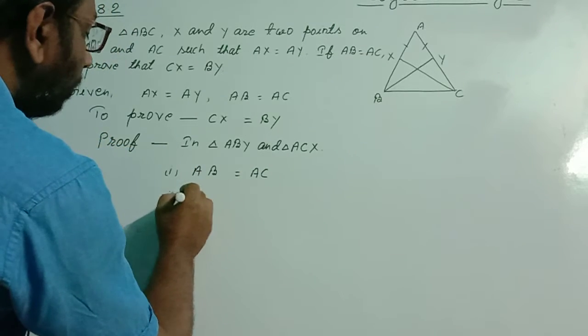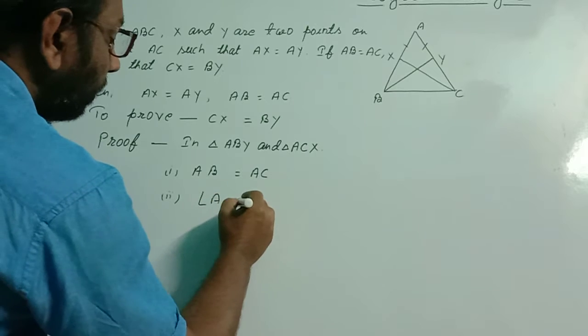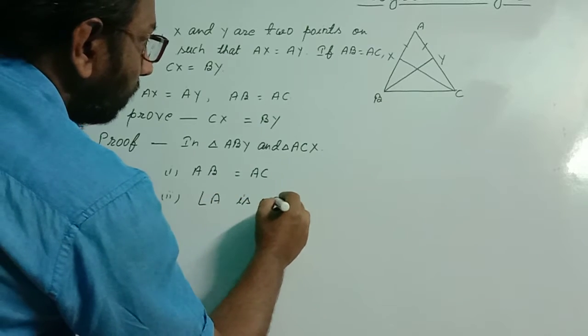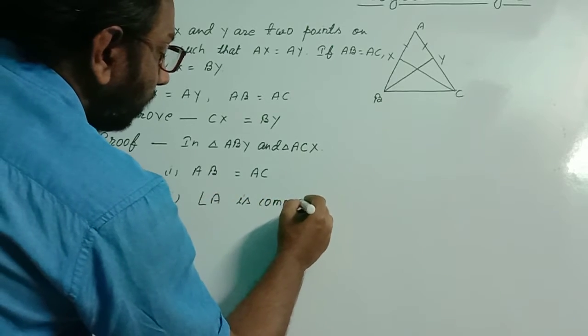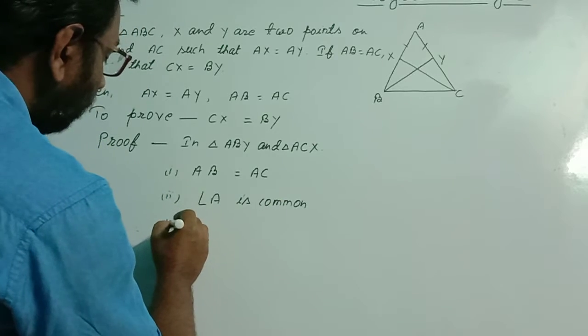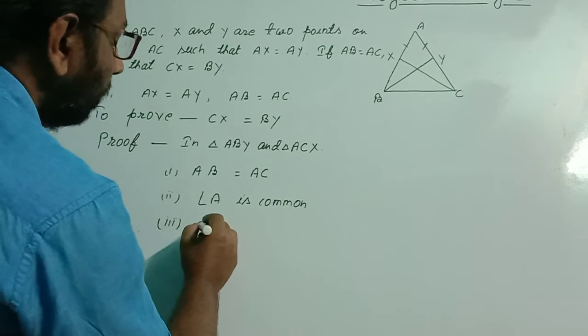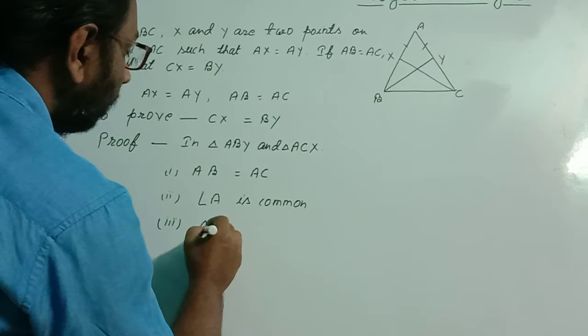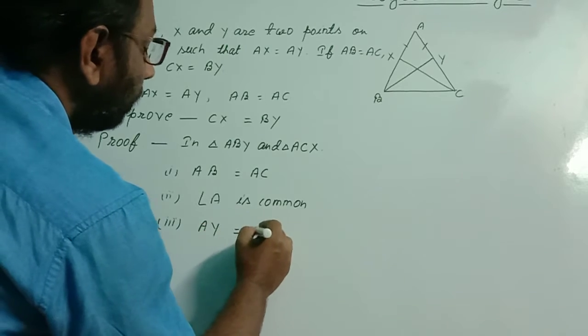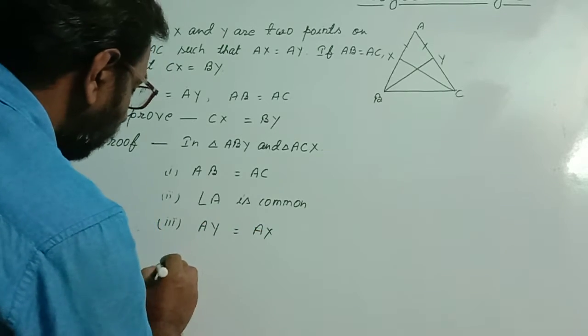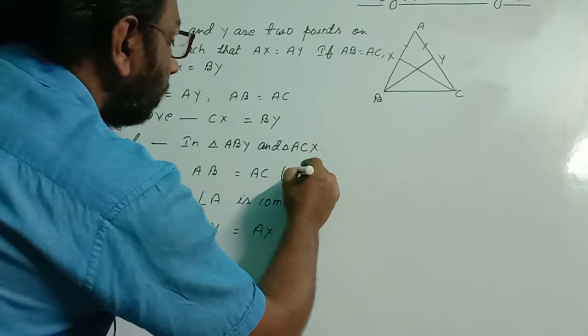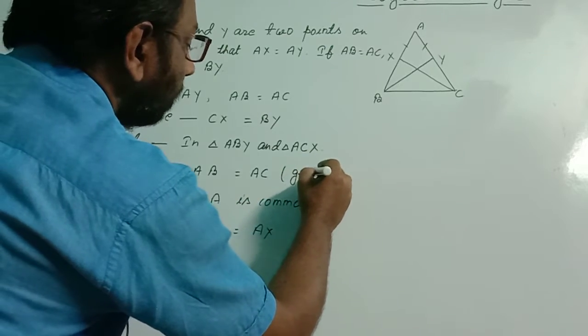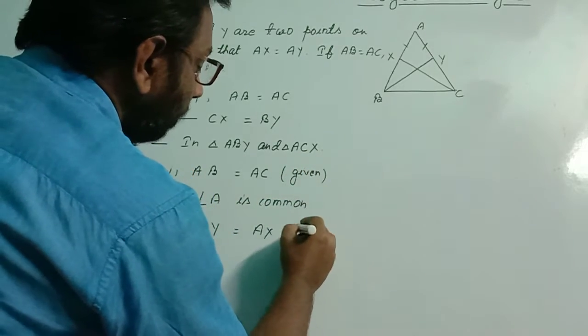Roman number 2, angle A is common, that lies in both the triangles, and number 3, AY equal to AX. This is also given. These two are given, write in bracket given. Here also given.